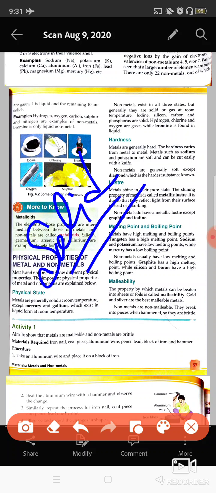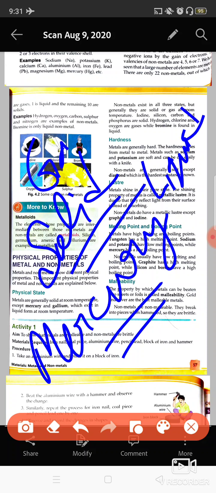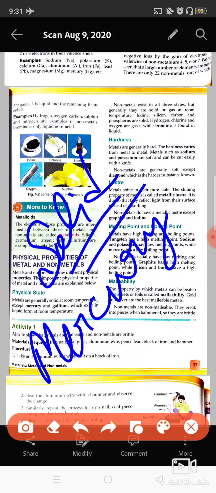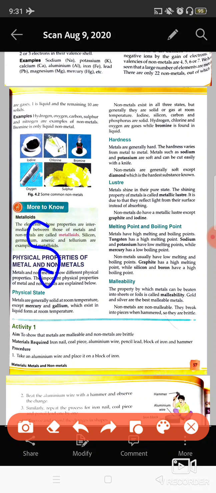But there are exceptions. What are the exceptions? Mercury is a metal which is found in liquid state. One more example is gallium, which you have not seen, but it is also found in liquid state. Mercury, you have seen, is present in thermometers in liquid form. It is also a metal. So all the metals are found in solid state except mercury and gallium.